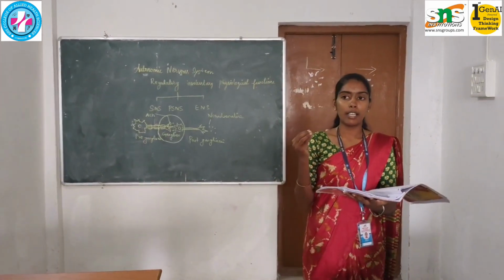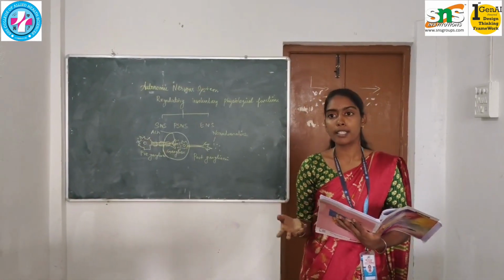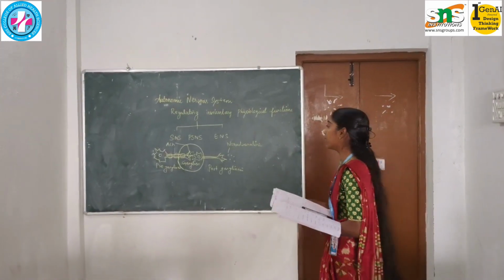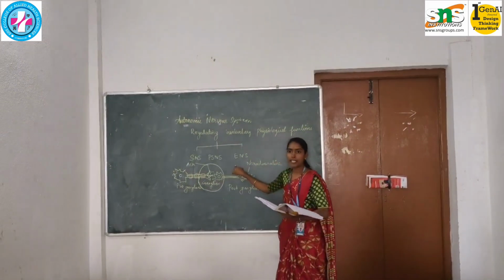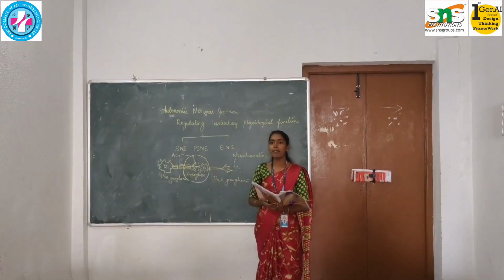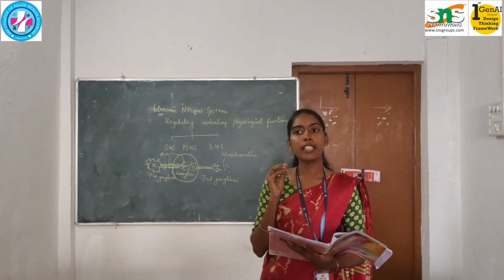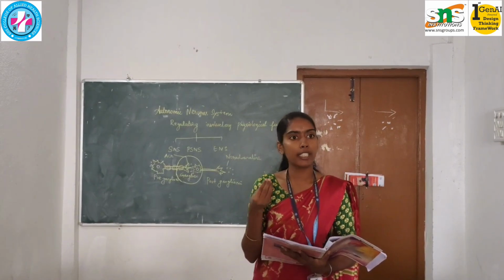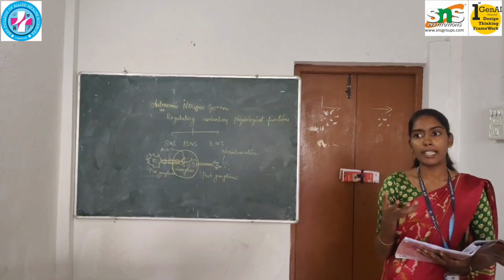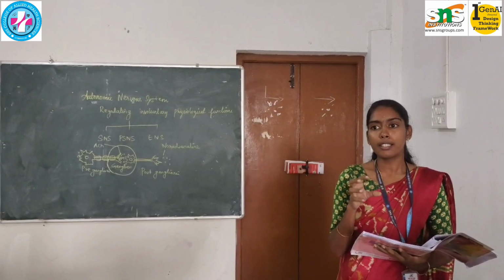It also controls smooth muscles, cardiac muscle and glandular cells. Smooth muscle is present in all organs, and cardiac muscle is present in the heart. It is further divided into the sympathetic nervous system, the parasympathetic nervous system and the enteric nervous system. The sympathetic nervous system regulates the fight or flight response. It is mainly responsible for initiating physiological processes, whereas the parasympathetic nervous system helps with rest or digest. The enteric nervous system is mainly responsible for gastrointestinal tract functions.